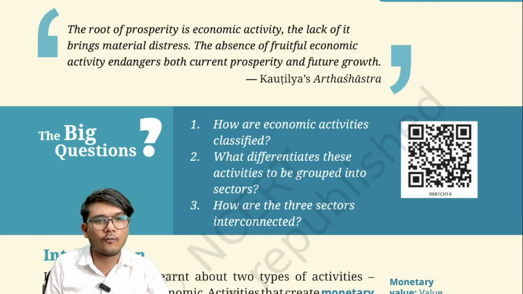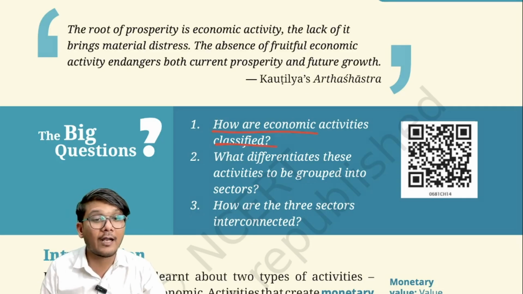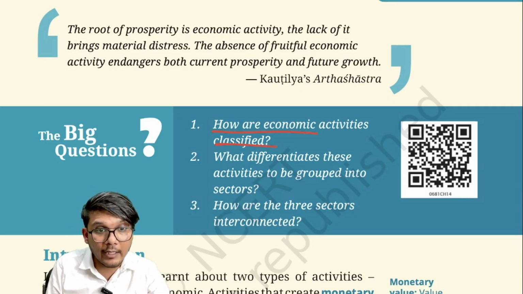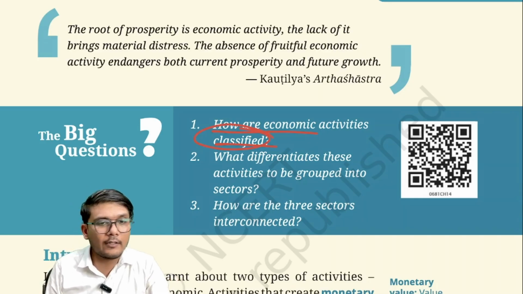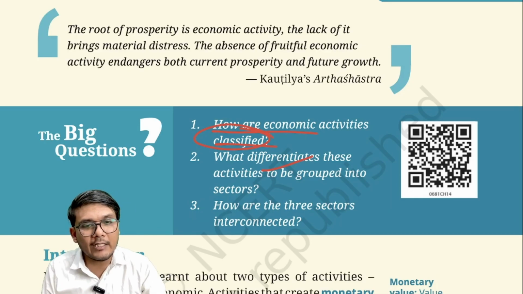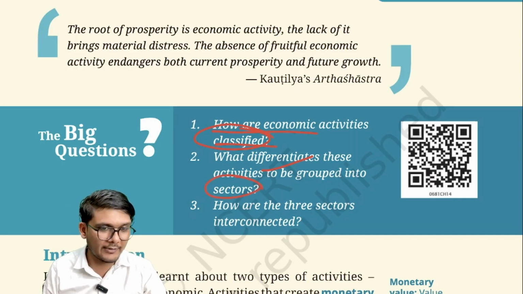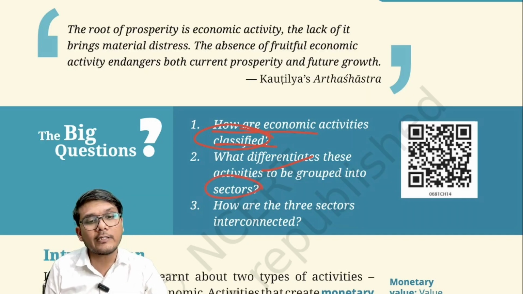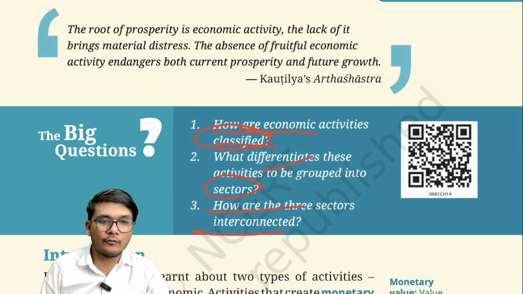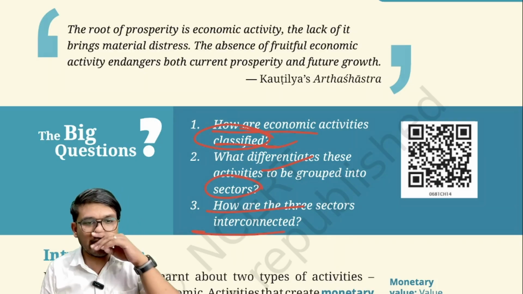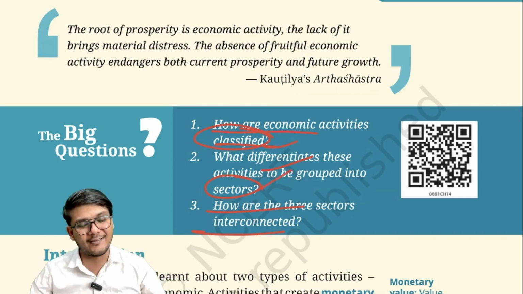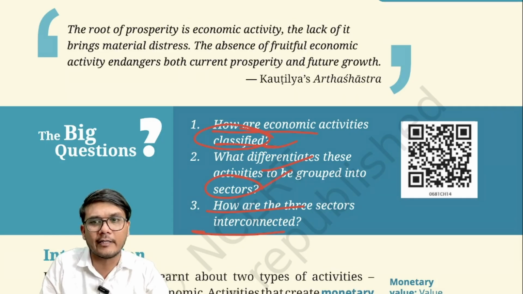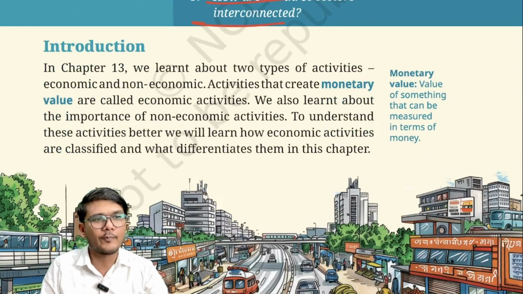These three questions are what? The first question: how are economic activities classified? So we look at the classification of the economic activities. Then, what differentiates these activities to be grouped into the different sectors? And third, how are the three sectors interconnected? So we will look at the classification of the economic activities, what differentiates the different sectors that are there, and how all the sectors are actually related or connected with each other.